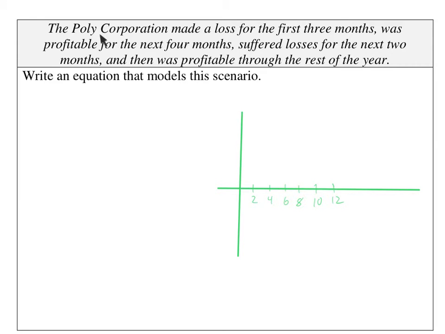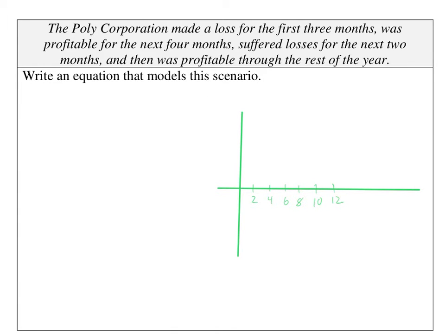All right. Poly Corporation made a loss for the first 3 months. So they lost money for 3 months. Was profitable, meaning they made money for the next 4 months. Suffered losses once again for the next 2 months. And then at the end, they were profitable for the rest of the year. Let's graph it, and then we're going to write an equation. Because the question asks for an equation, but a graph really helps to see what's going on.